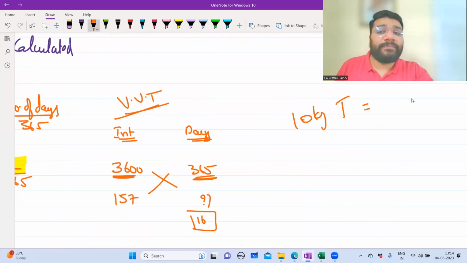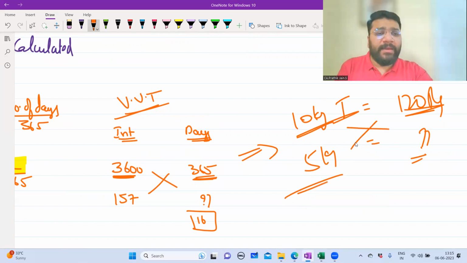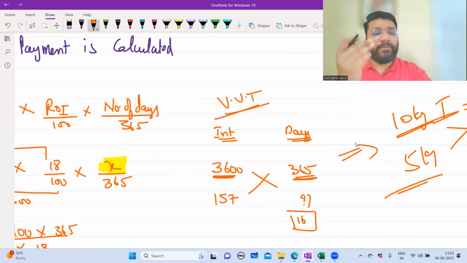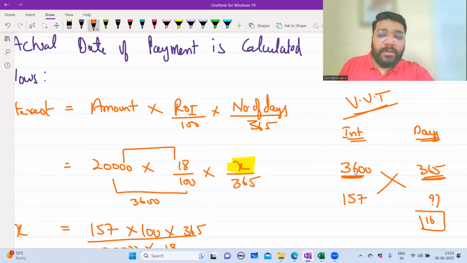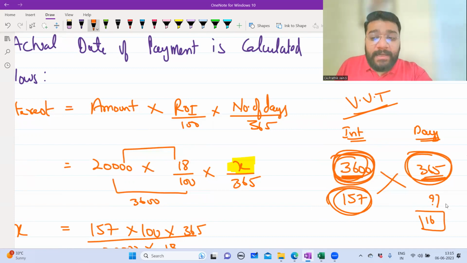10 kg tomato, 120 rupees. Then for 5 kg, how much? We call this cross multiplication in mathematics. One more name is there for this: unitary method. So 10 kg tomato, 120 means for 5 kg how much? Cross multiplication or unitary method. Most of your formulas in accountancy and mathematics are derived using this technique only. To save 3,600 rupees, you have to make 365 days early payment. Therefore, to save 157 rupees, how many days early payment do you have to make? Cross multiply, you'll get it. Same thing we have done here.